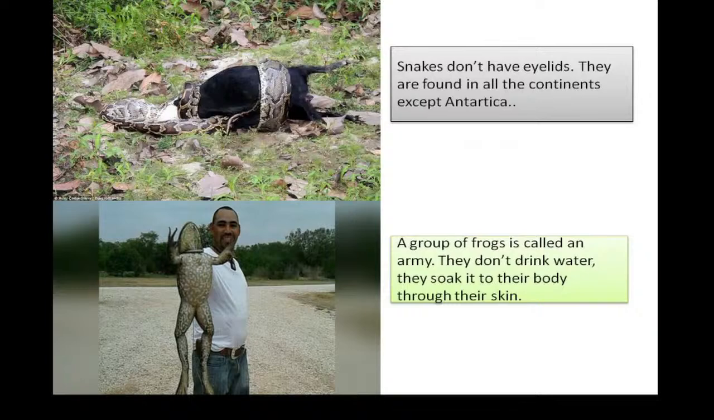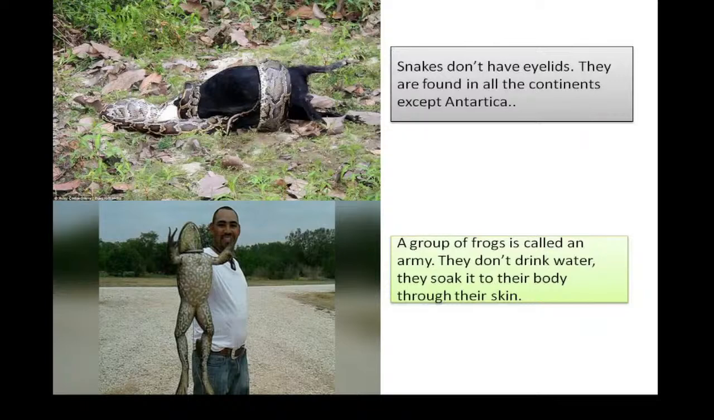The first is that snakes do not have eyelids and they are found on all the continents except Antarctica. And the next is about frogs. A group of frogs is called an army and they don't drink water. Instead of that, what do they do? They soak water through their skin.